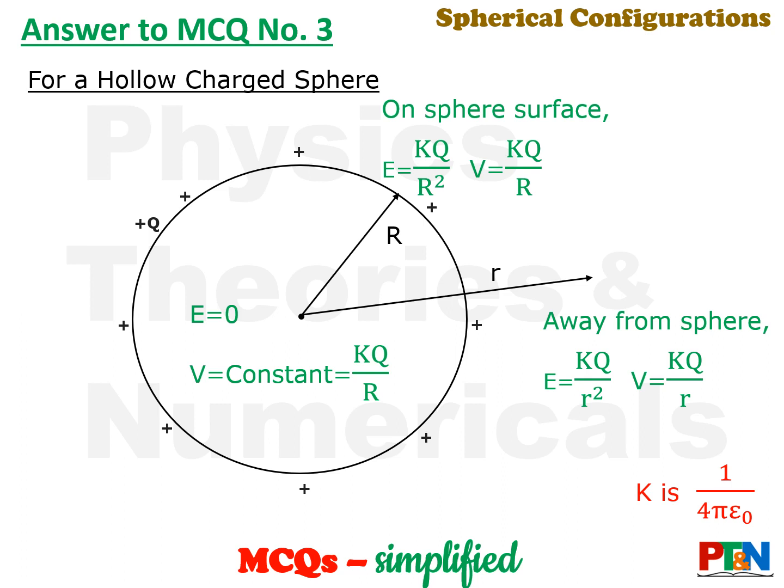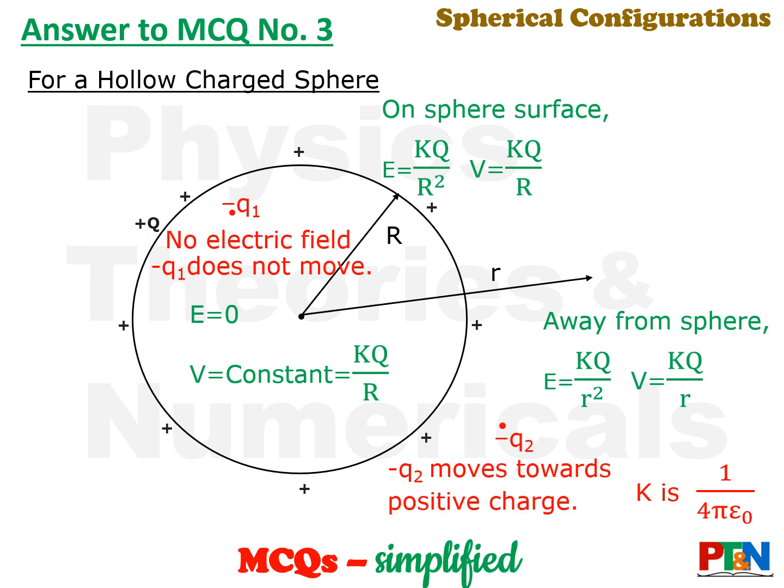So we know this. So what's happening here? Here inside the sphere, the small charge minus q, it does not have any force on it, so there is no electric field, so it does not move, and q2 will move towards the positive charge, it will move towards the sphere.